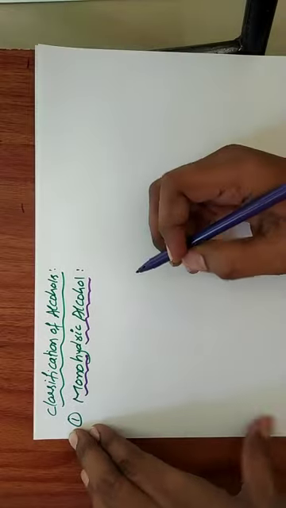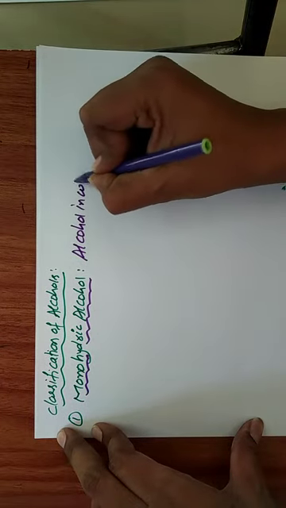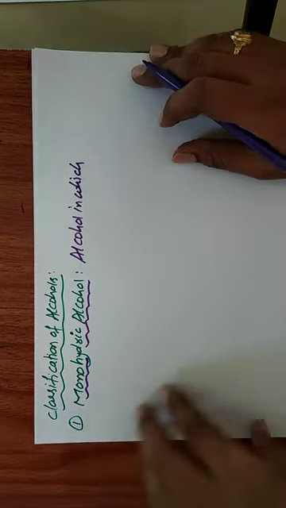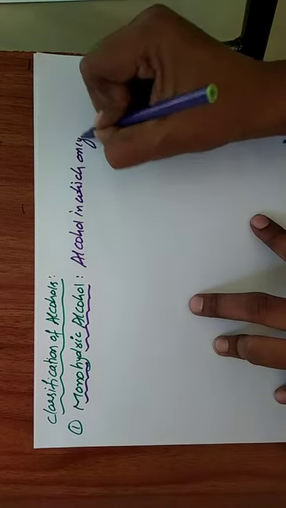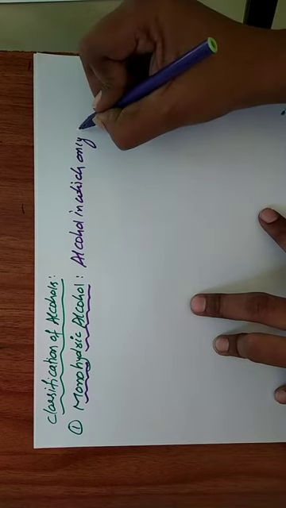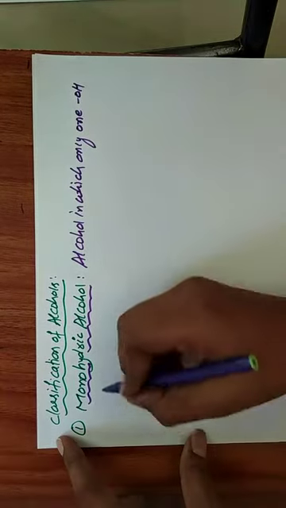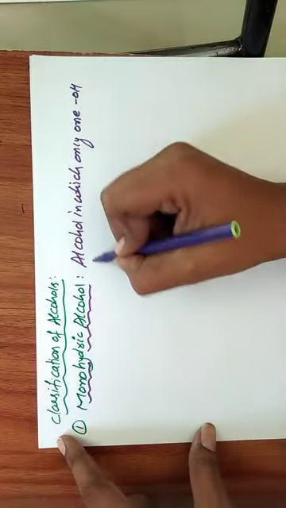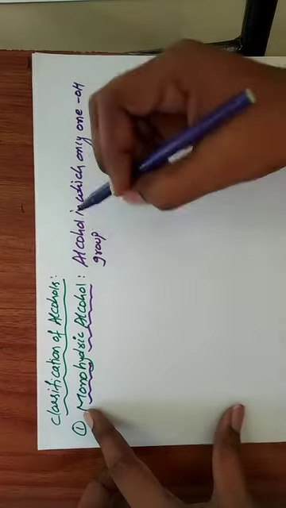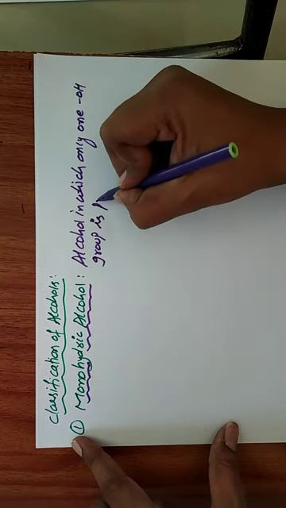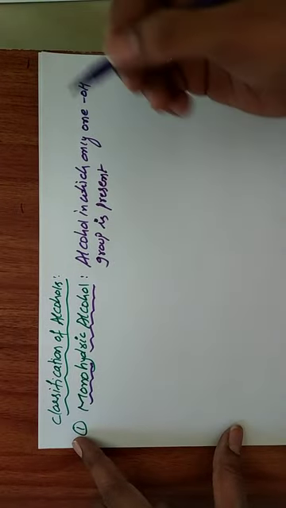Definition: an alcohol in which only one OH group is present is called monohydric alcohol.